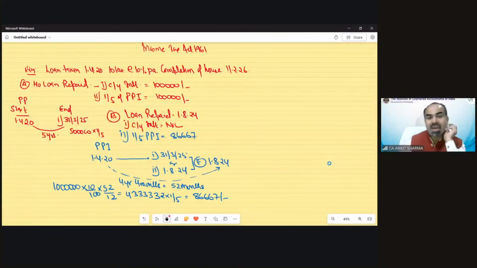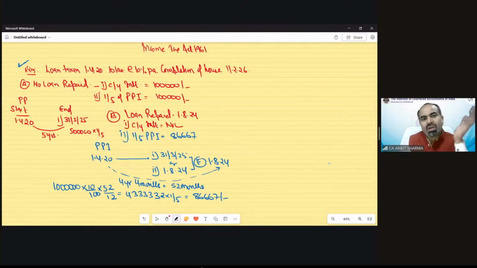Before starting today's provision, I gave you an example for calculation of current year interest and PPI interest, and I believe you must have tried it. So here's the solution also. You can take a screenshot. I believe that was a very simple calculation, so you must have been able to find out the interest portion. The example was: loan taken on 1st April 2020, 10 lakh at 10% per annum. Completion of the house is on 11th February 2026.